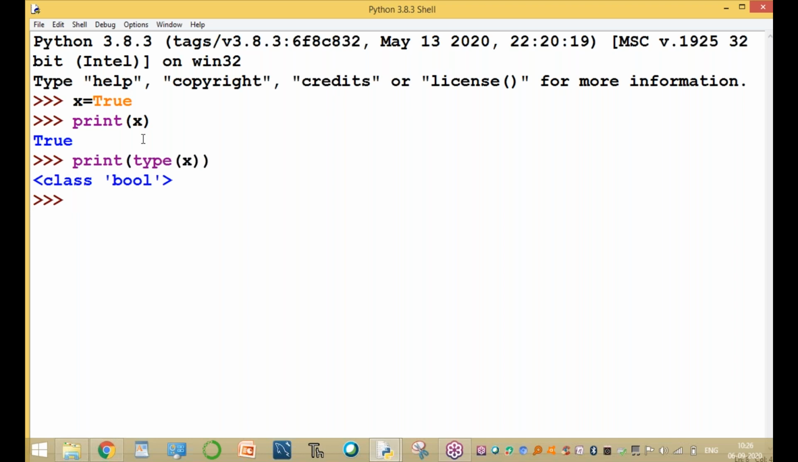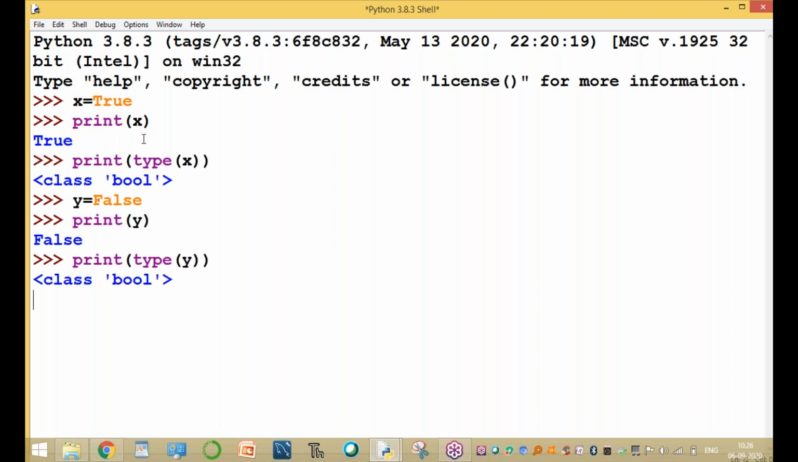Now y equal to false. The print of y gives the false value. The data type of y is Boolean type. For example, z equal to x plus y. Sir, what is the output value?